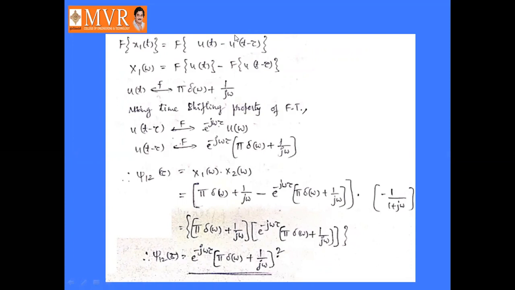So J12 of tau is equal to X1 of omega into X2 of omega. Substituting these values here: pi delta of omega plus 1 by j omega minus e power minus j omega tau into pi delta of omega plus 1 by j omega, into X2 of omega, which is 1 by 1 plus j omega. By simply multiplying these two, we get J12 of tau is equal to e power minus j omega tau into pi delta of omega plus 1 by j omega whole squared. So this is the problem about the cross correlation function.